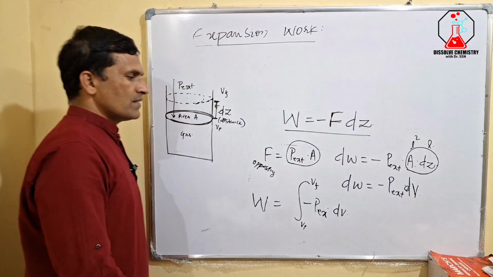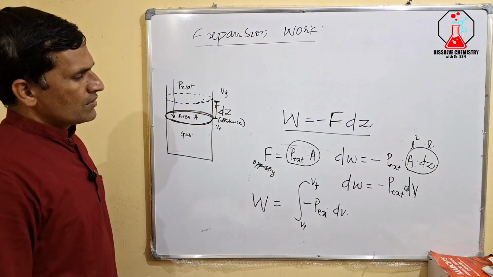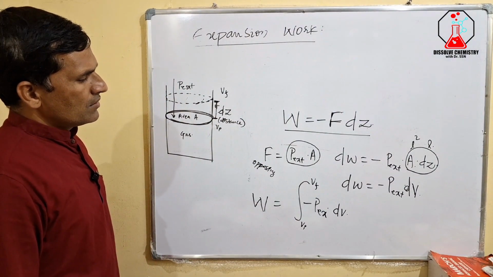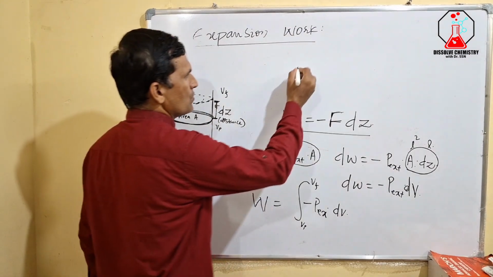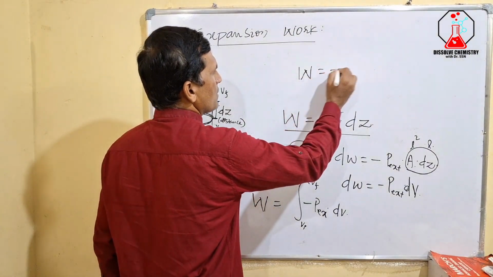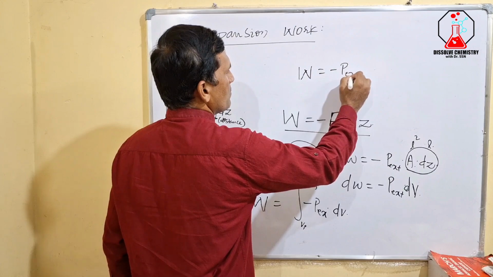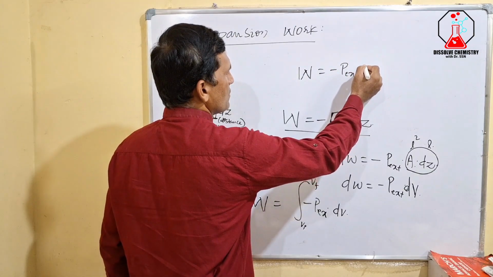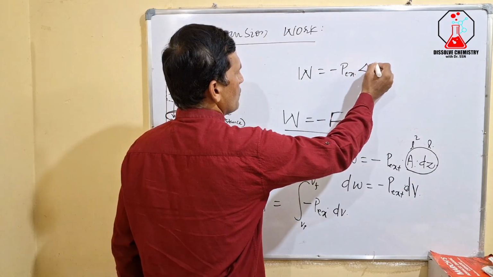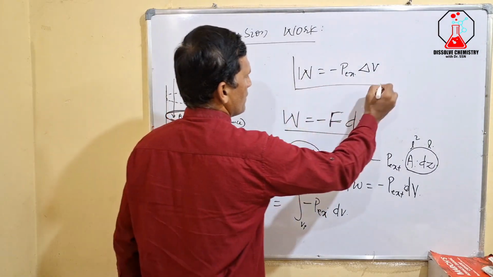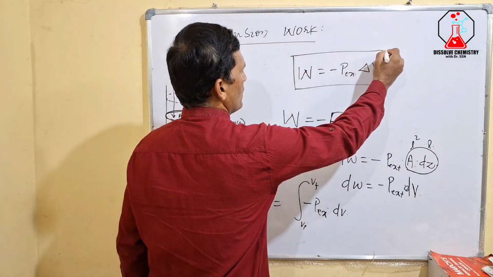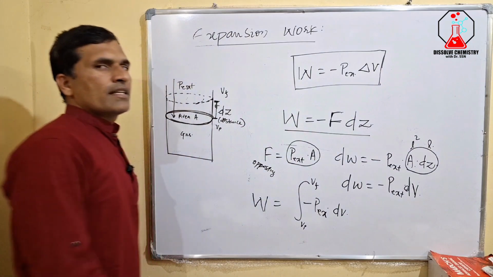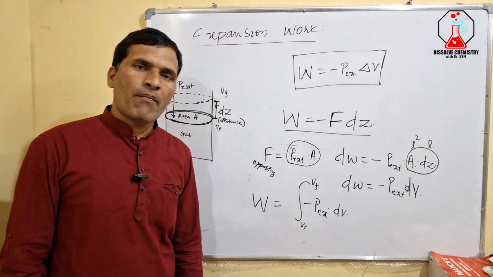So W is equal to minus P external into delta V. This is what we call the expression for the expansion work.